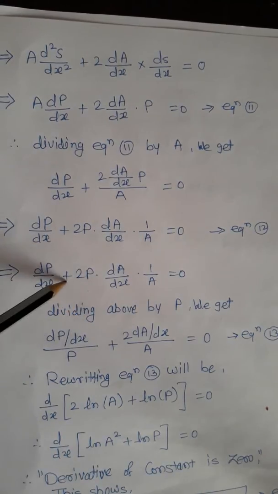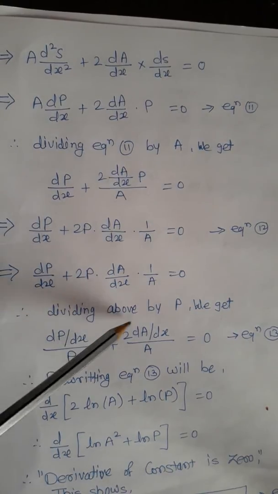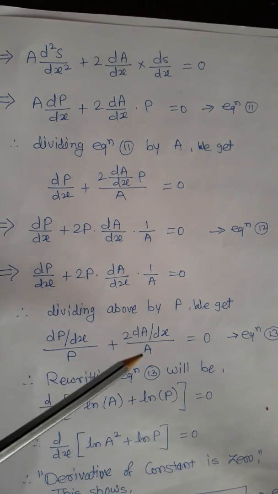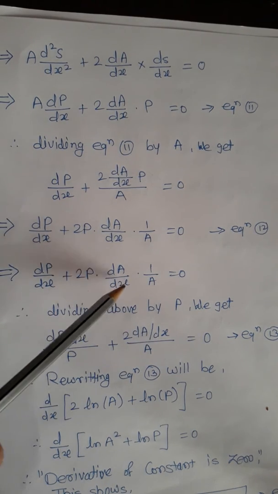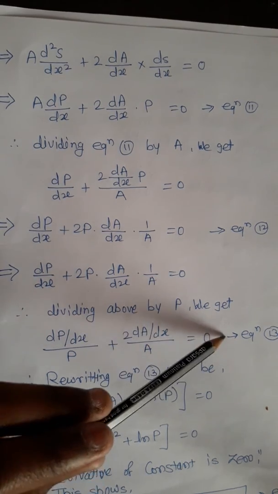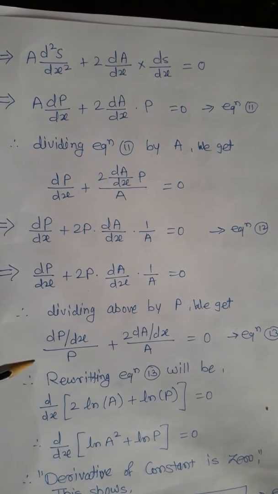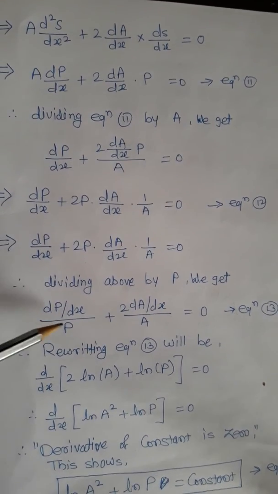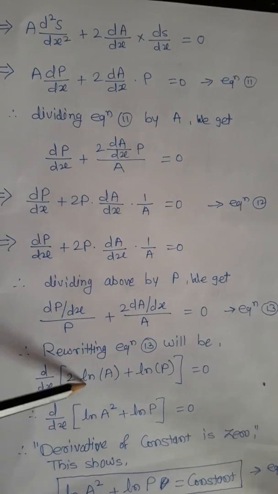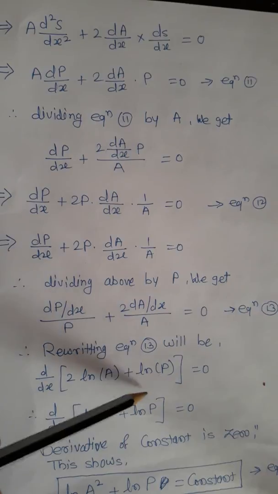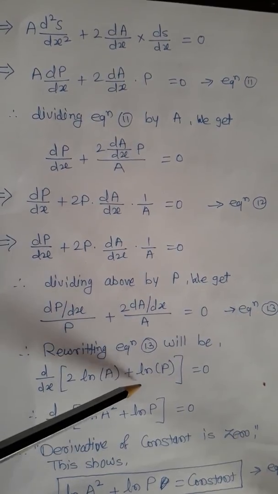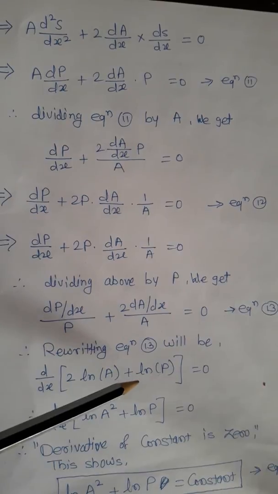Now we will divide this by p. We get dp/dx upon p plus 2 dA/dx upon A is equal to 0, and we name this equation number 13. Now rewriting equation number 13, we can take d/dx as a common term: 2 log of A plus log of P. You know the rules of logarithms that we learned in 12th standard.